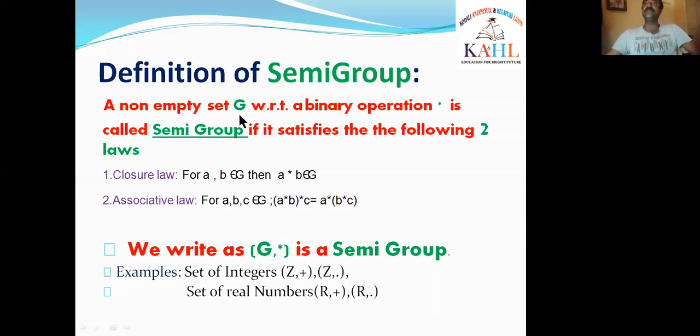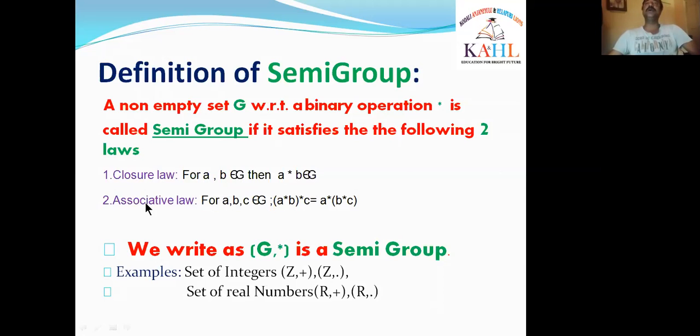A non-empty set G with respect to a binary operation star is called a semigroup if it satisfies the following two laws. What are they? Closure law and associative law. The first one is closure law. What is closure law? For a, b belongs to G, that means for any two elements a, b in G, a star b, the binary operation between these two elements a and b is star. If a star b is also in G, then we say that closure law exists in G.